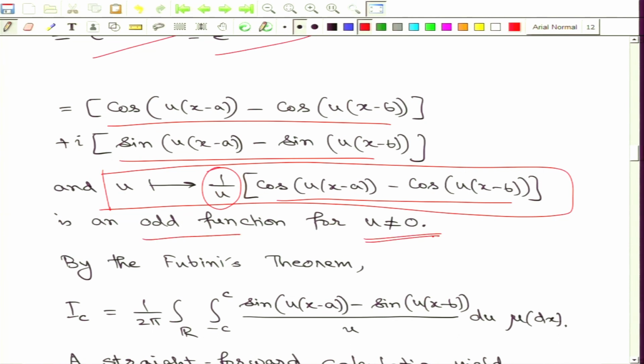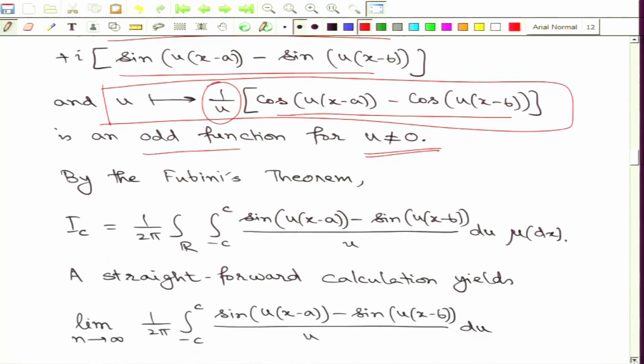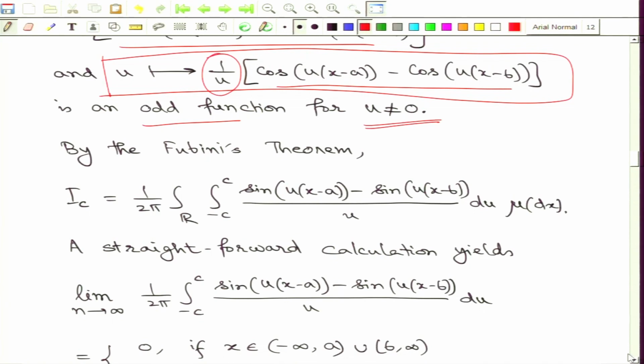This is just to ensure that I am not dividing by 0, but whenever I am doing these integrations, these are in terms of the Lebesgue measure, and here not knowing the value at 0 is not a problem, because Lebesgue measure associates 0 mass to singletons, in particular to the origin singleton set. So, therefore, here we can go back to the Fubini's theorem argument and exchange the order of integrations.